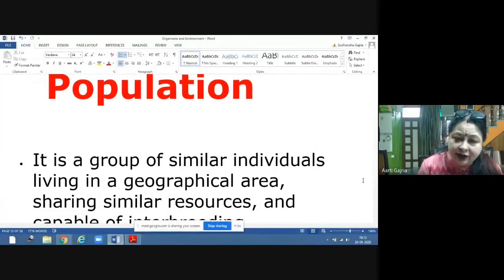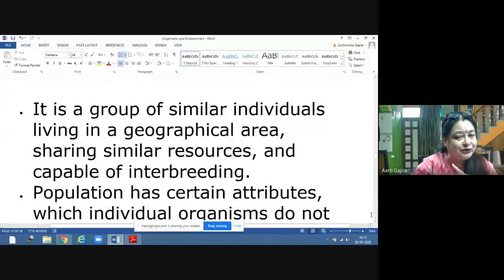So it is a group of similar individuals living in a geographical area, sharing similar resources, because it is one area, so the resources available are the same, and they are capable of interbreeding. That's why they are one species. Because what is species? Species is similar members which are capable of interbreeding under natural conditions. That is one species. And population is always of one species only.